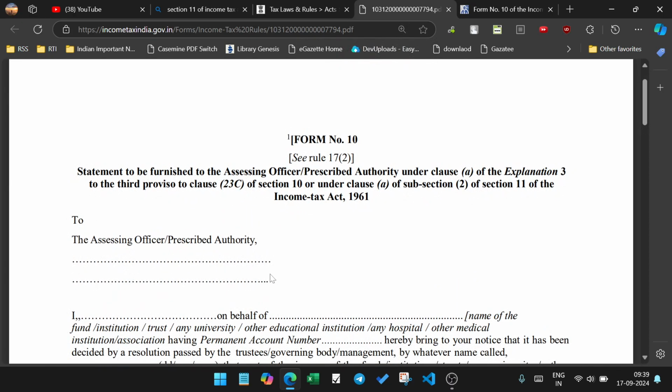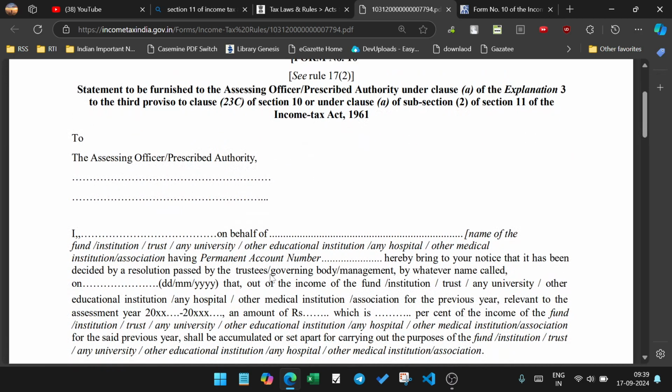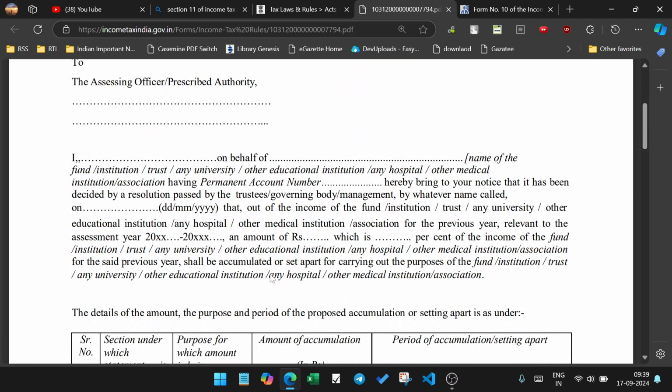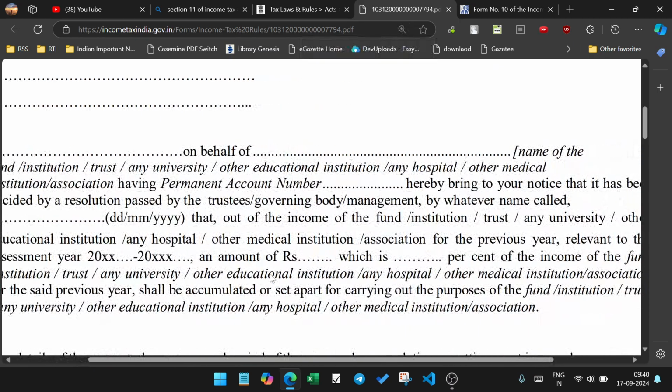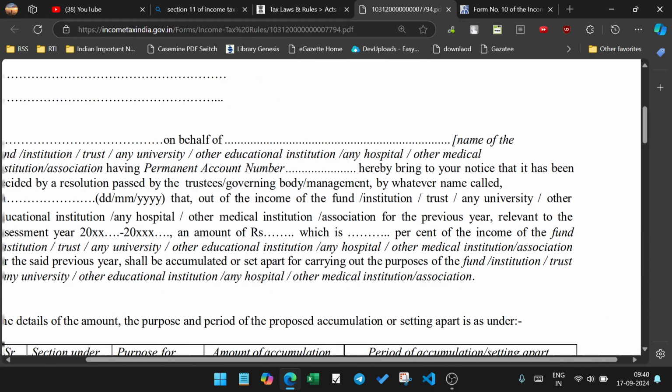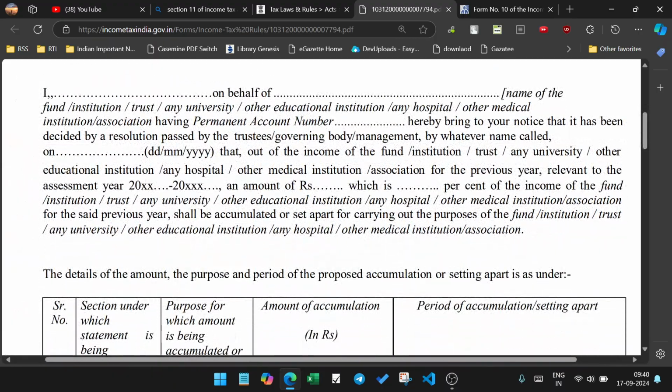Able to vary into the housing observers the authority under the class A explanation fee of the third provision on the 3C election. On behalf of the trust institution, fund institution trust any municipality study of the only constitution. However, like the hereby being not to your notice and has been decided to resolution by trustees common vote another name also on this date they income or fund institution trust income or fund institution trust initially as on and